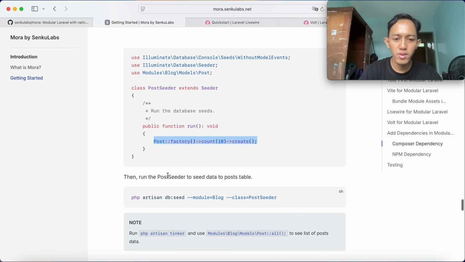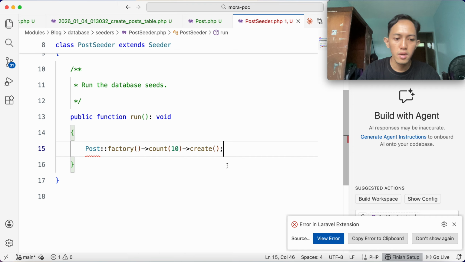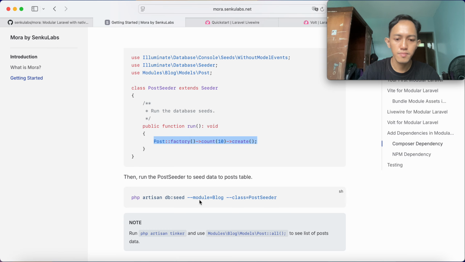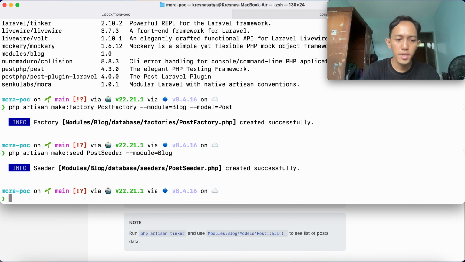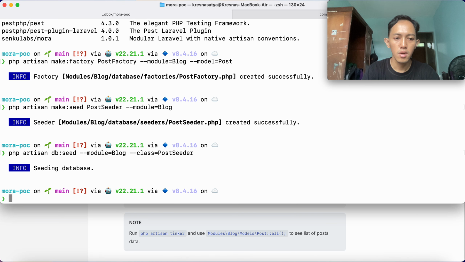Okay, we then run PostSeeder to seed our data into the post model. Oh, excuse me, I think I need to import. PHP artisan db seed module blog class PostSeeder. Okay, it's already seeding the database.